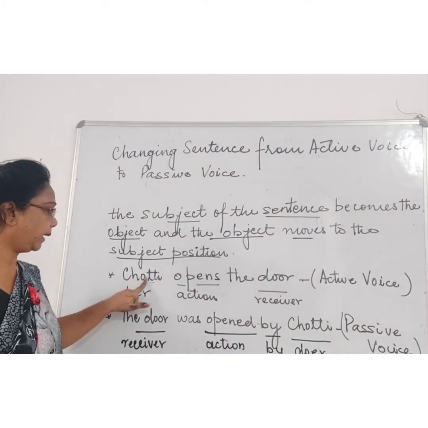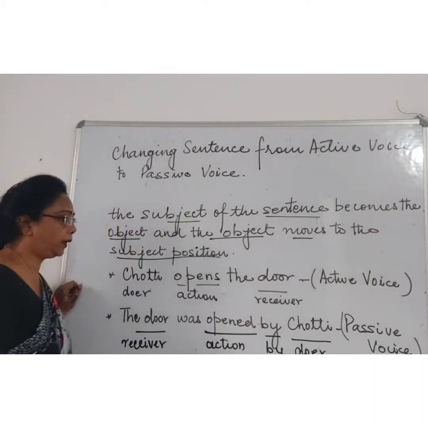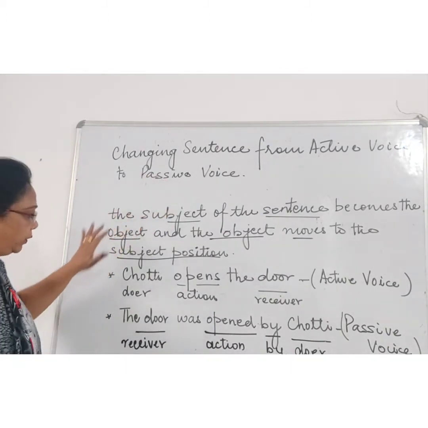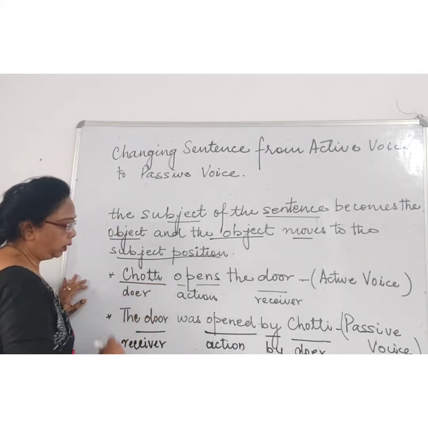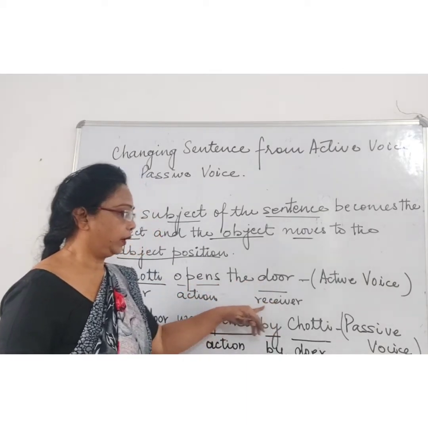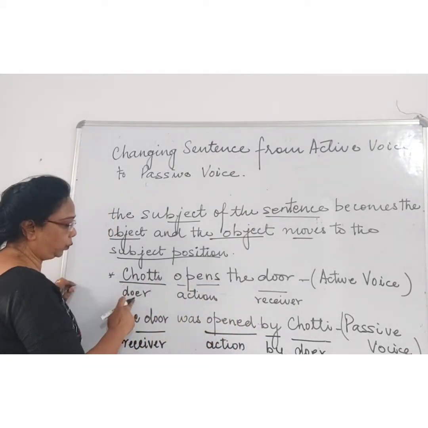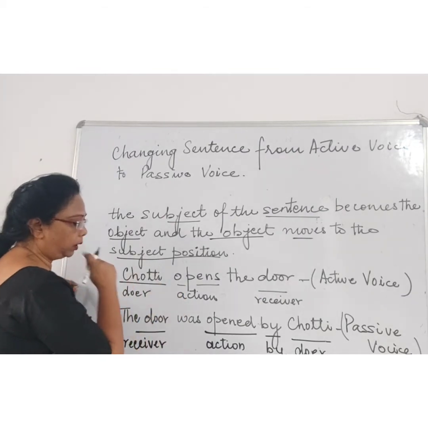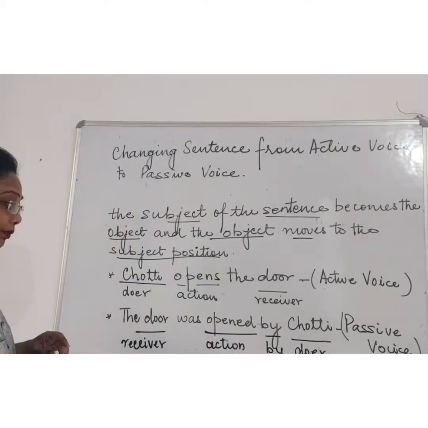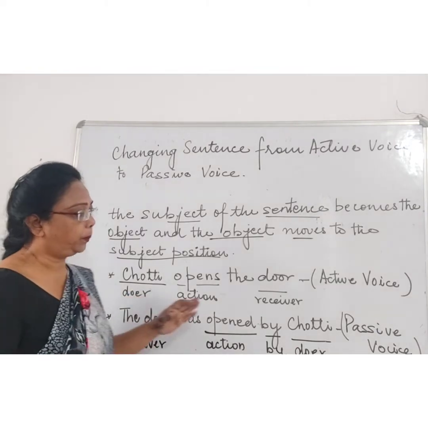Let's understand through an example. Choti opens the door. It is an active voice. Right? This sentence is in the active voice. We have to convert it to passive voice. Now Choti is what? A doer. Open is an action, and door is what? A receiver. Right? So over here, doer, action, and receiver. Choti is the doer, open is the action, and the door is a receiver.